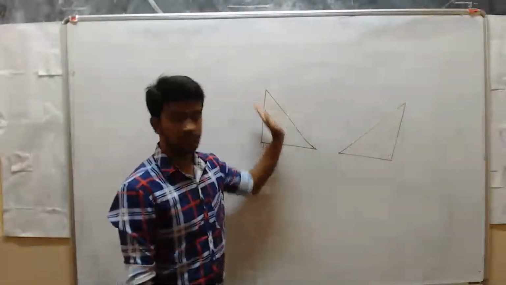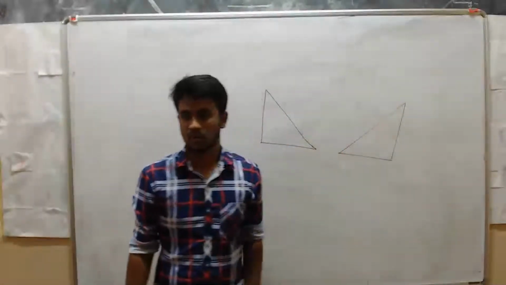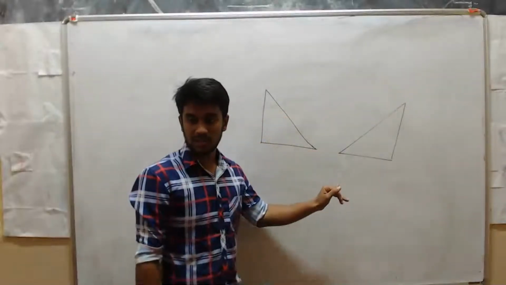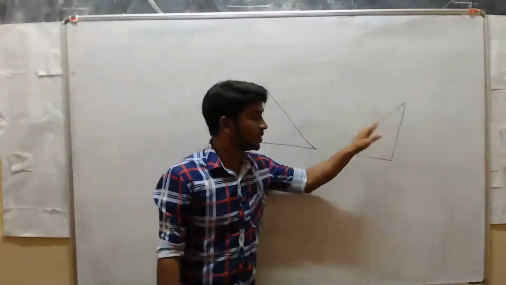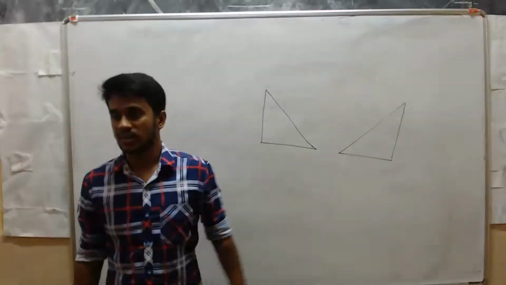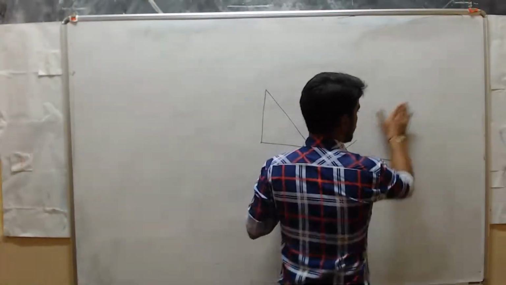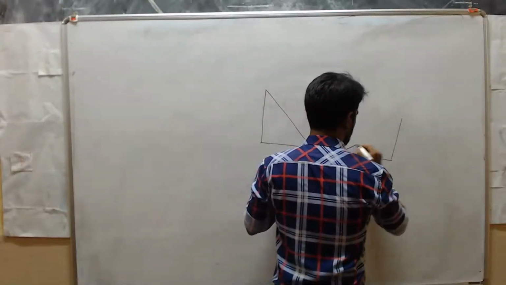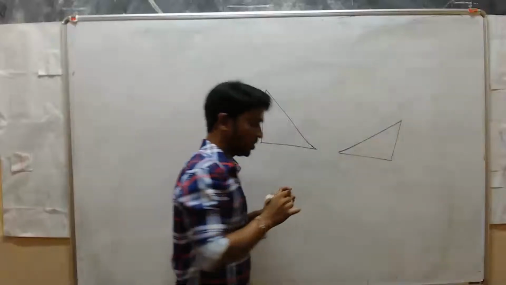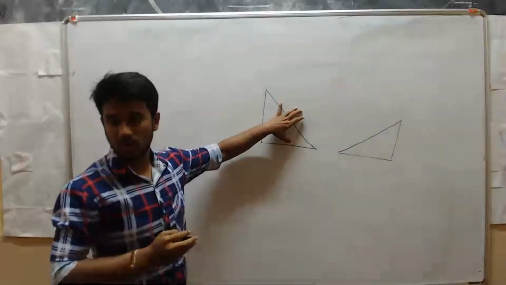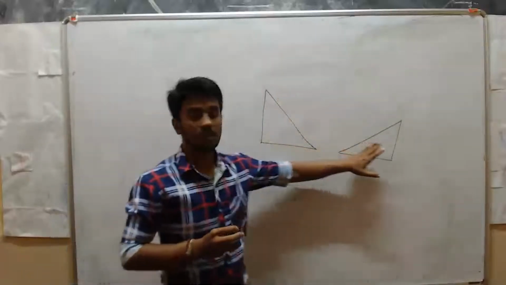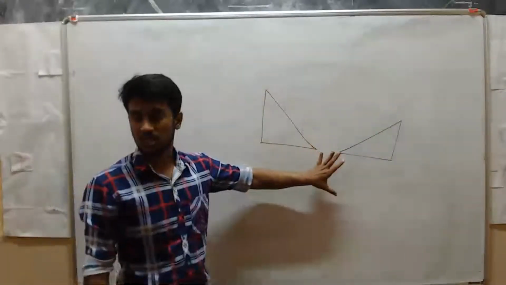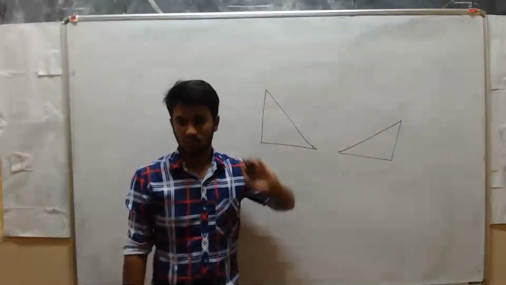Suppose the distance from here is 50 centimeter, then it will cover 50 centimeter only. Suppose you drop from here, it will cover 25 centimeter distance. So here also it will reach the same height, that is 25 centimeter. Suppose you reduce the slope, what will happen at that time? At that time also, you are dropping the ball from a certain height, right? So here also it will climb the same height, meaning the same distance, if there is no frictional force.